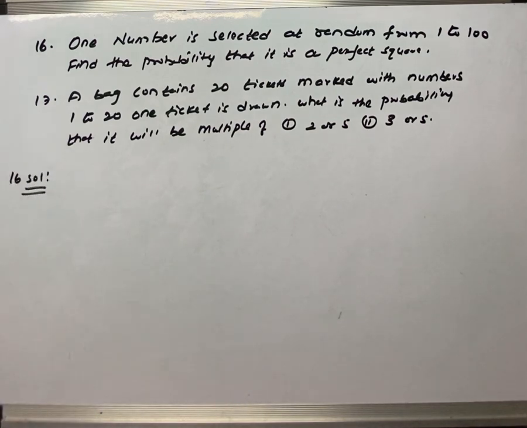Check this. One number is selected at random from 1 to 100. Find the probability that it is a perfect square.